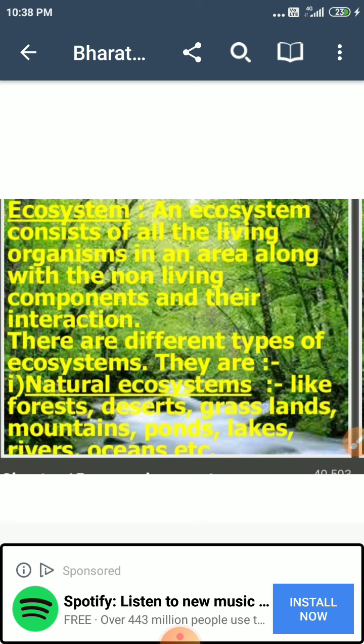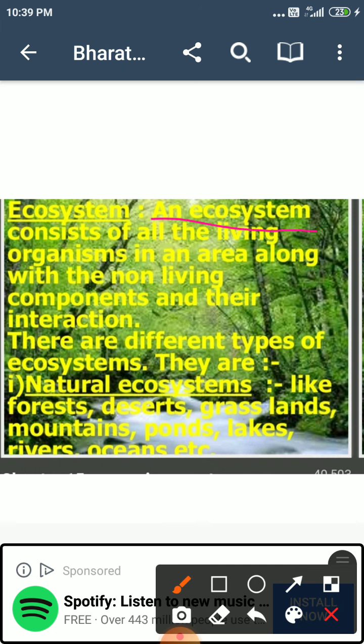Okay, get it? So now the ecosystem includes all the communities of an area, plants and animals, functioning with their non-living environment like soil, air and water. Okay, that we can define like this, that it's an ecosystem. So what is an ecosystem? An ecosystem consists of all the living organisms in an area along with the non-living components and their interaction.